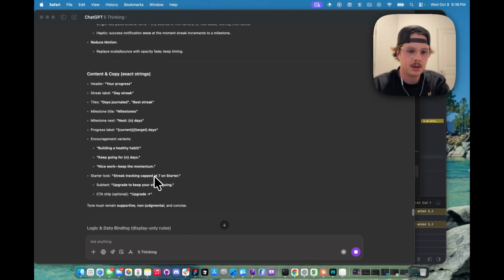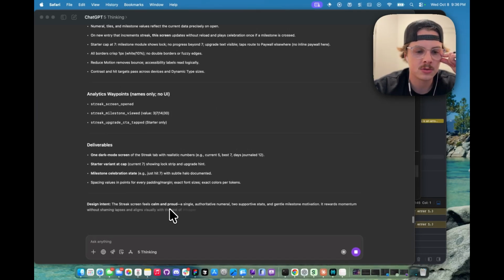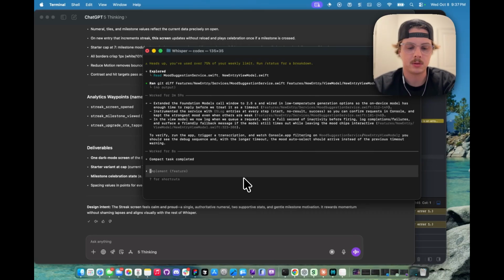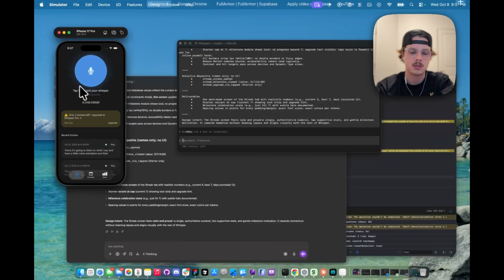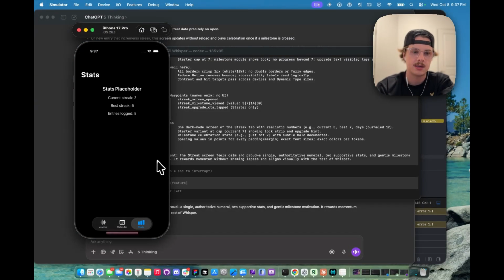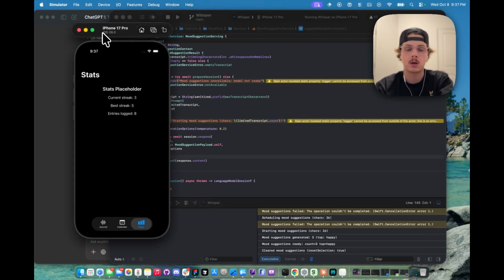So we've got a prompt here for our streak screen. Well, at least it's almost done. So we're just going to take this right over to Codex and have it build. This is the next feature I want you to build. Paste that in. We'll let it get to work. And then once it's done, we should have a stat screen fully built out for us. And that will be the bulk of our app.